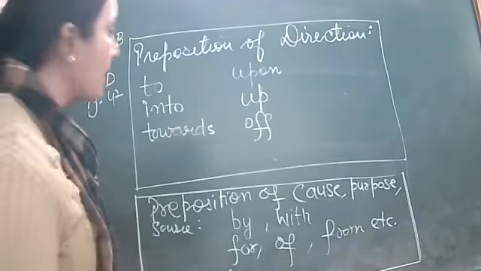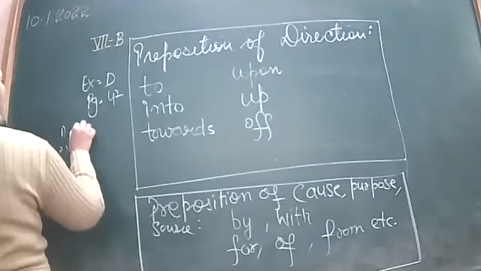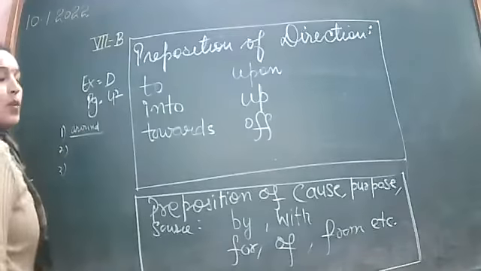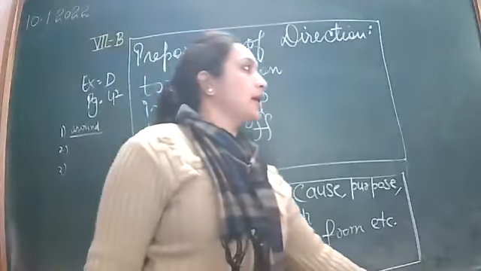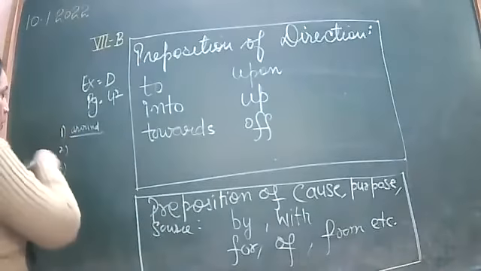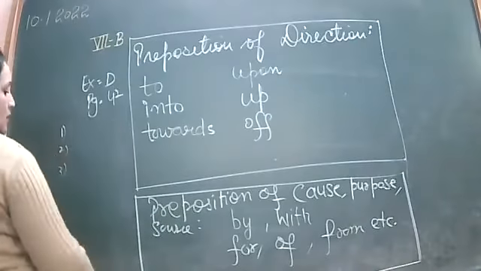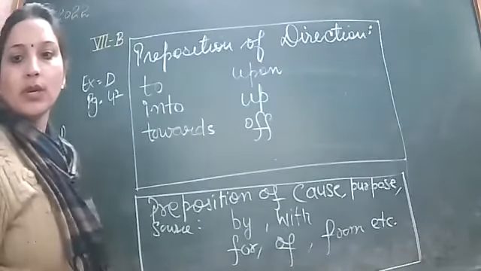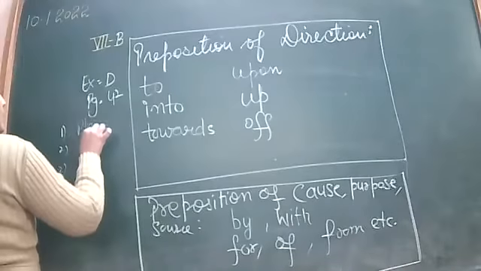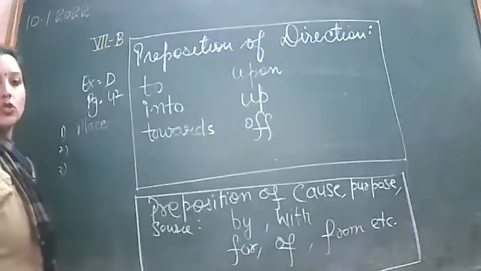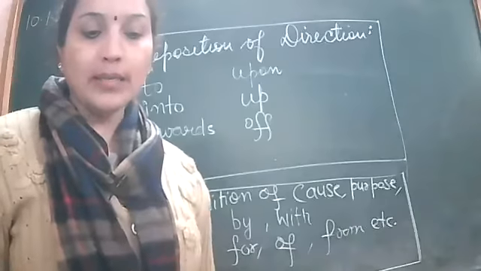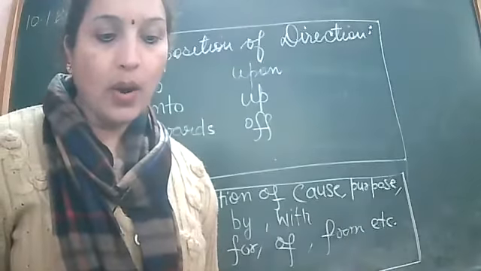So around is a preposition, but you have to tell me what kind of preposition this is. It is place, time, direction, or cause or purpose? Many students are typing in the chat box. Very correct answer. It is a preposition of place.